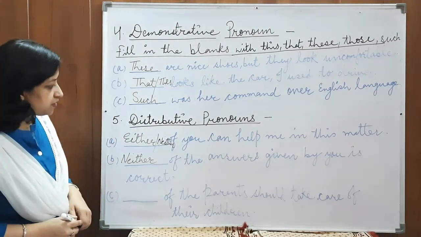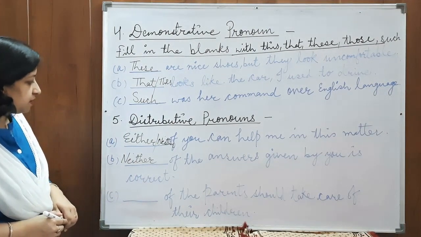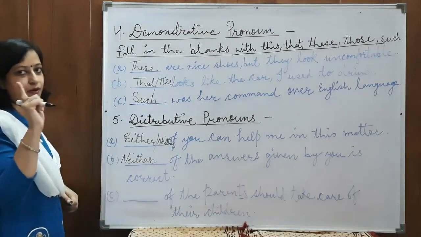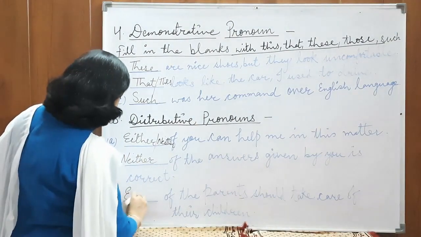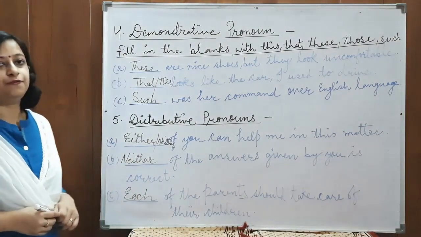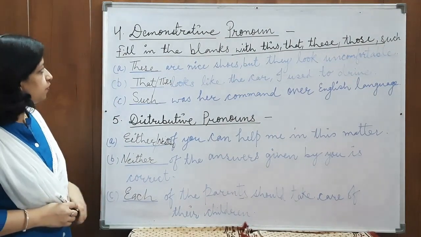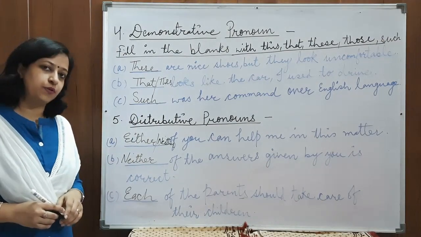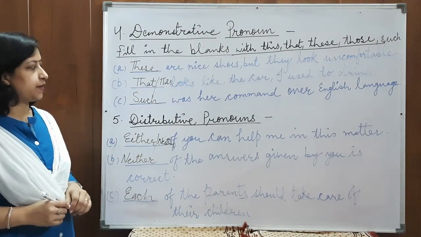Dash of the parents should take care of their children. So we are talking about all the parents, but one at a time. So each of the parents should take care of their children. I hope this demonstrative pronoun and distributive pronouns both are clear.